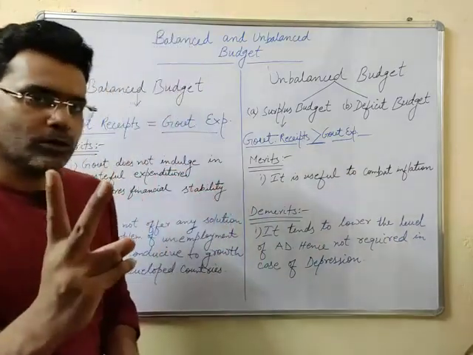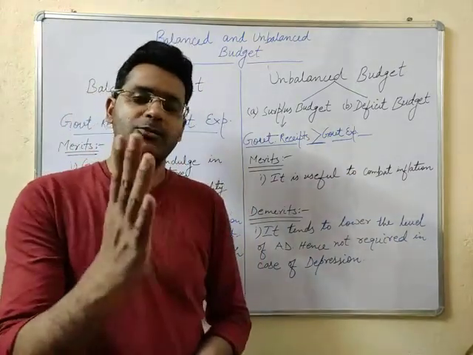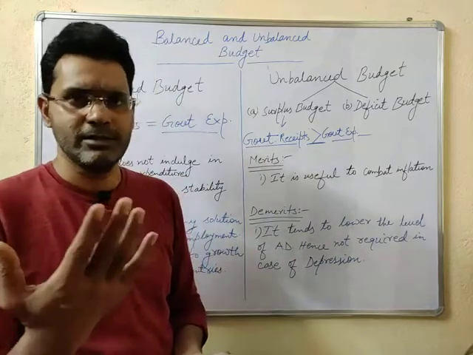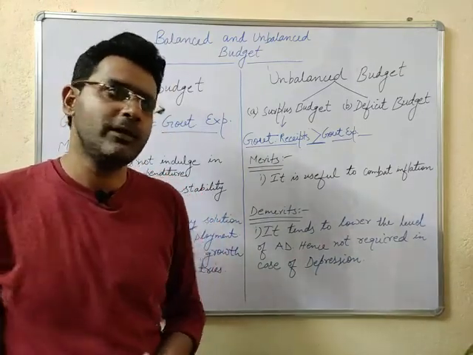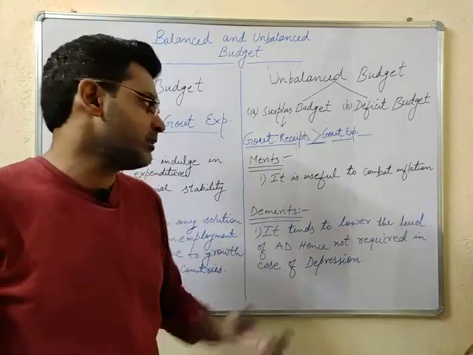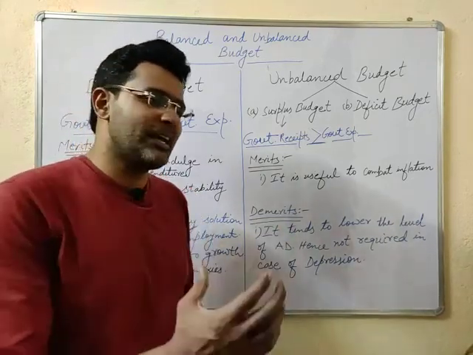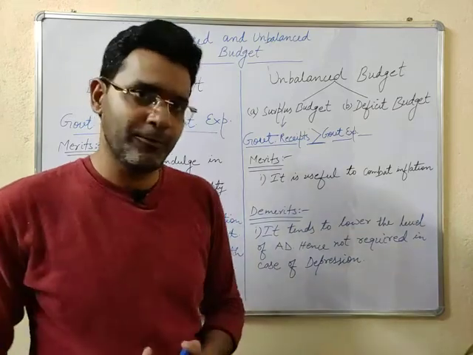There are two ways by which we can control the inflation, as we have discussed in the third unit, determination of income, output and employment. During the inflationary pressures, what government has to do? Government has to increase its revenue.